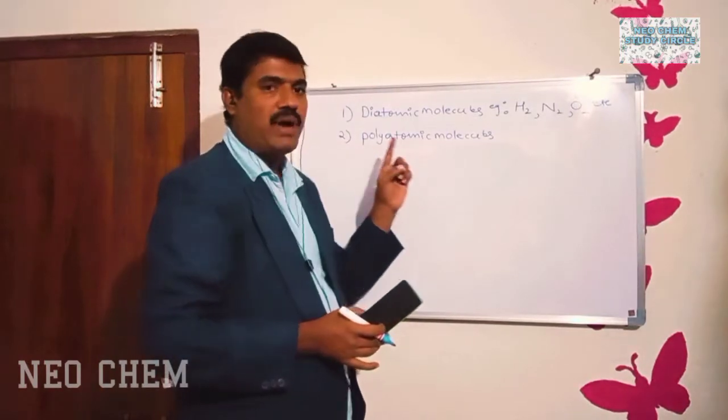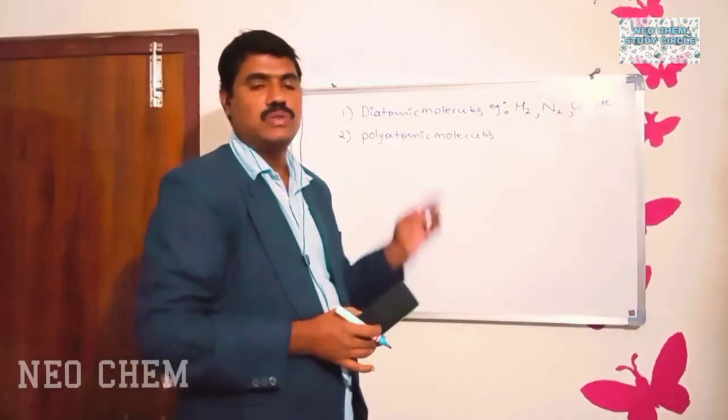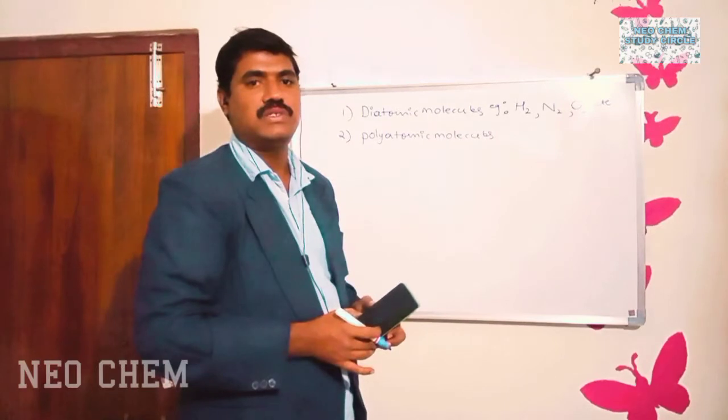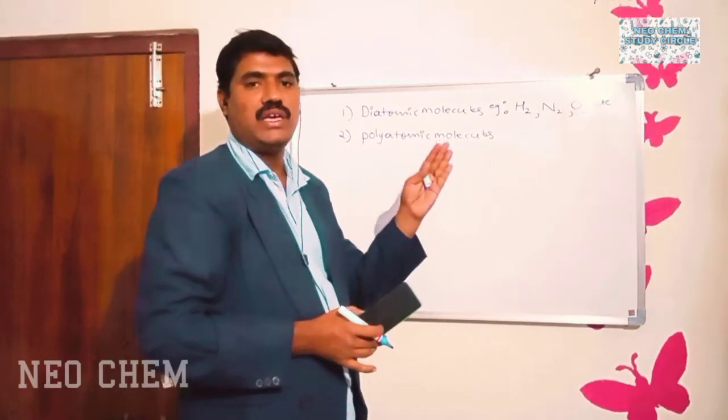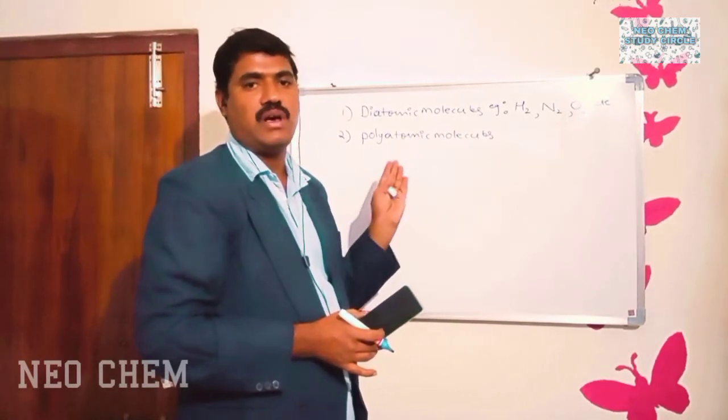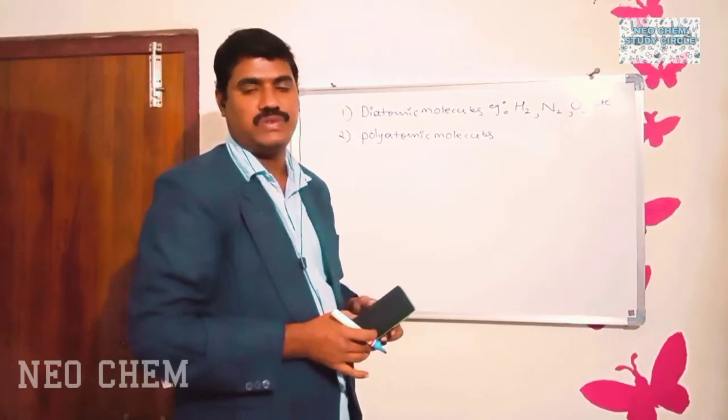Second one is polyatomic molecules. Polyatomic molecules means the molecules having more than two atoms are called polyatomic molecules.